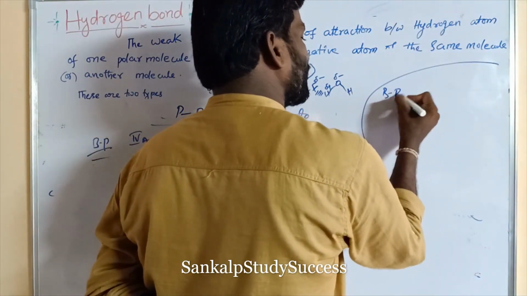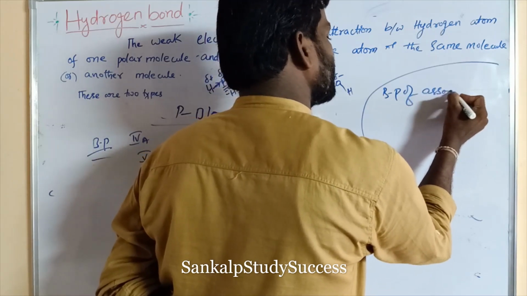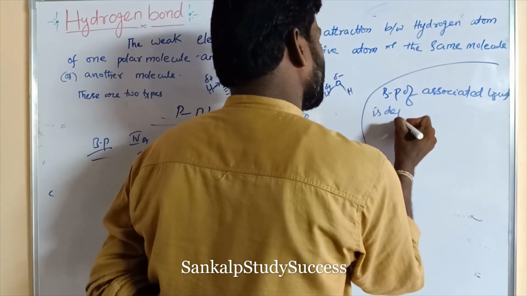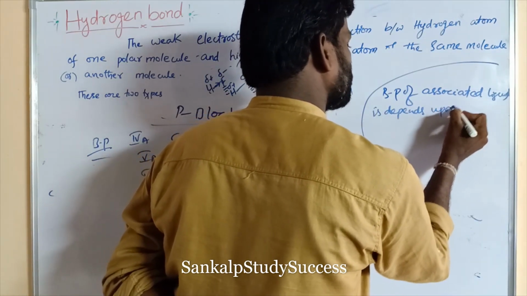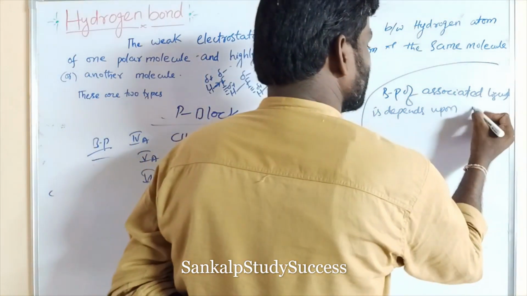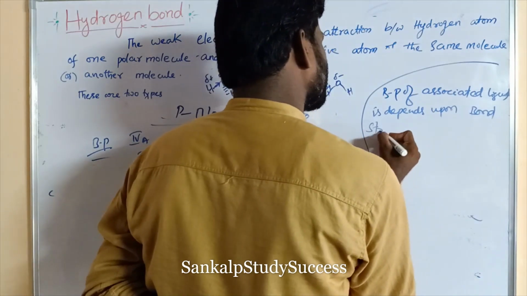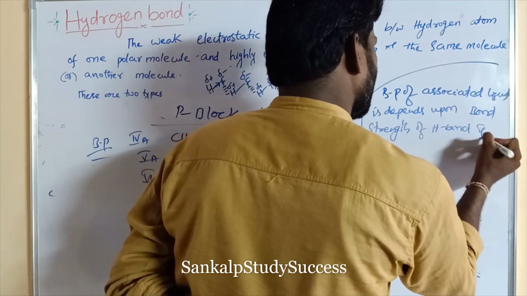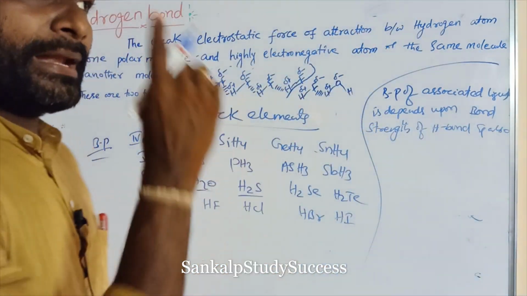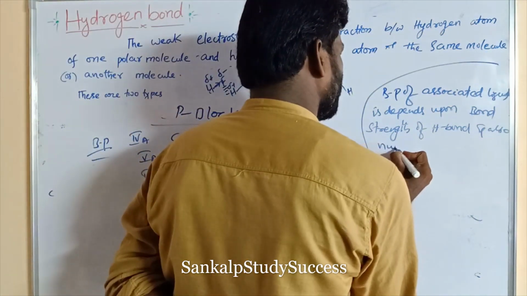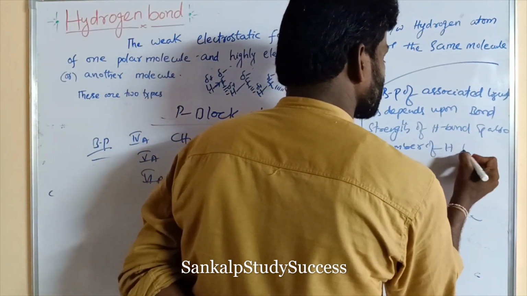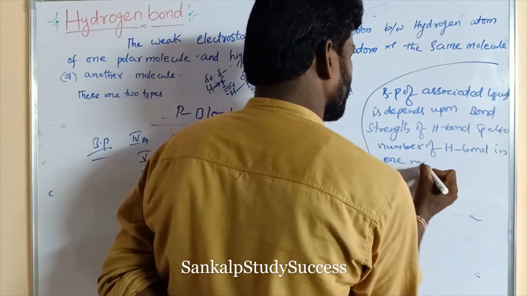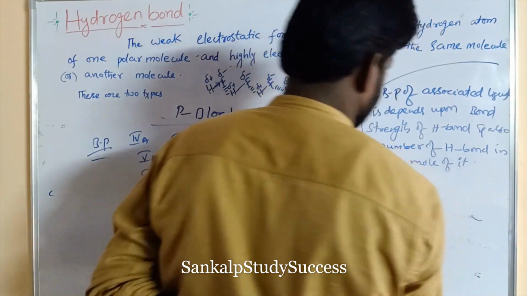The boiling point of associated liquids depends upon the bond strength of hydrogen bond and also the number of hydrogen bonds in 1 mole of it, right?